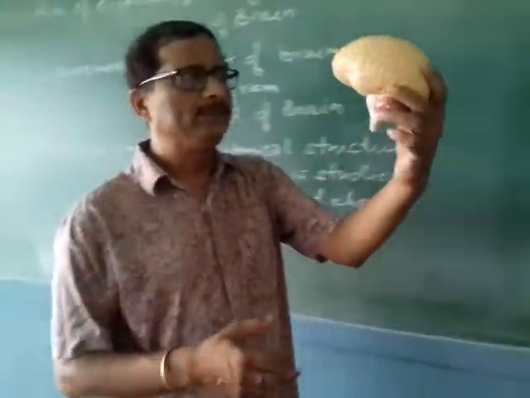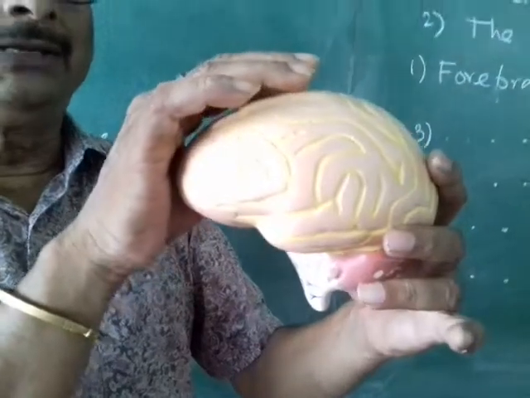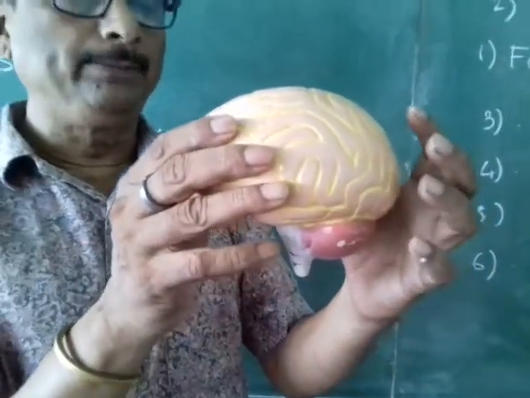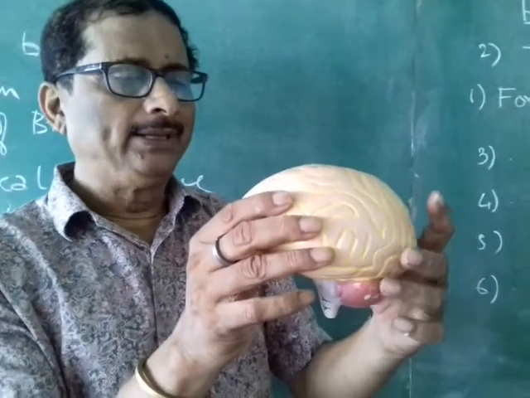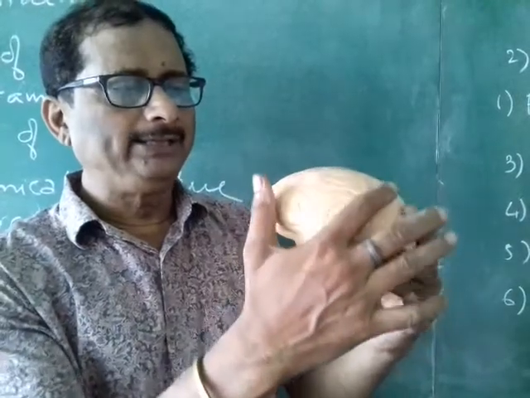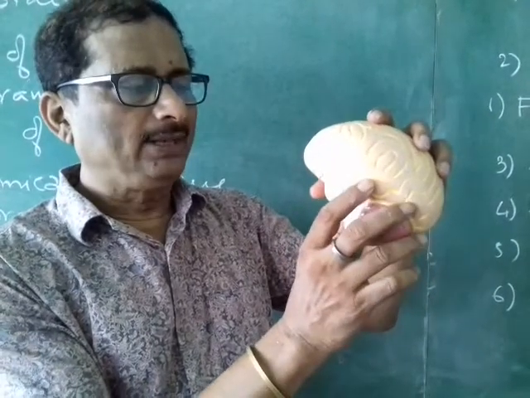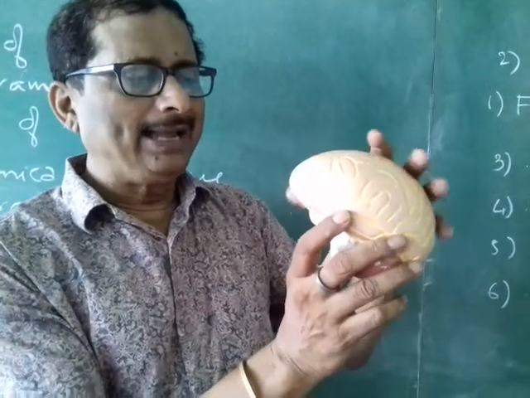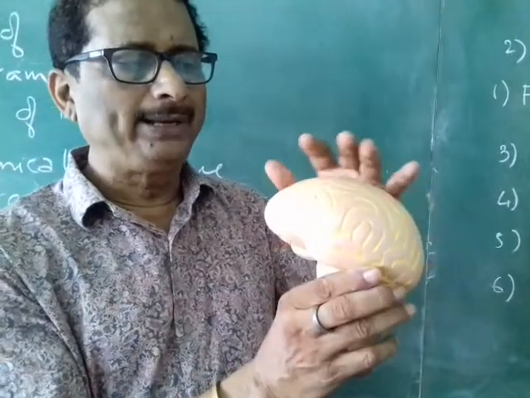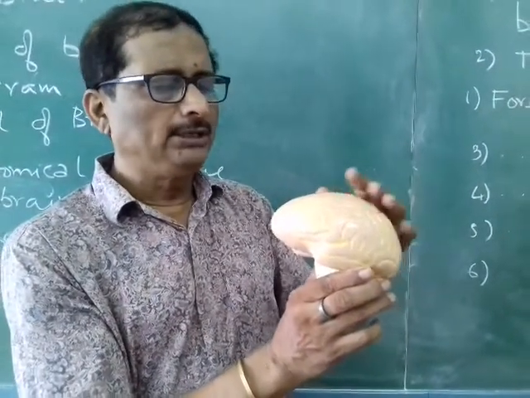Now I will show you the model of the brain. Now this is the structure of the brain. You can see this is the structure of the brain. I hope all of you can see this. Now the brain is actually enclosed inside a bony box called the brain box or the cranium, and this brain has mainly three parts. The largest part of the brain is the cerebrum. You can see this is the cerebrum, and the middle portion is called the midbrain, and the hind portion is called the hindbrain. So forebrain usually is called the prosencephalon, the midbrain is called the mesencephalon, and hindbrain is called the rhombencephalon.